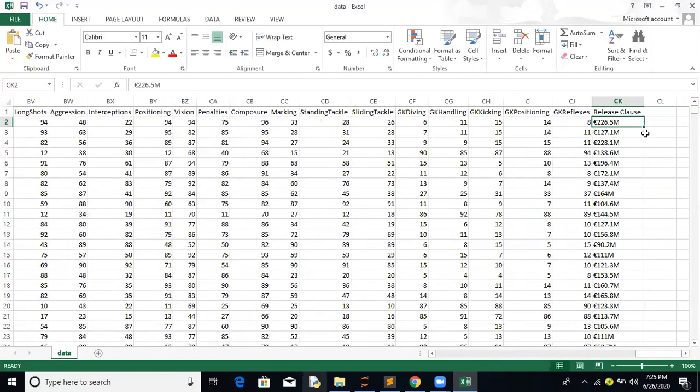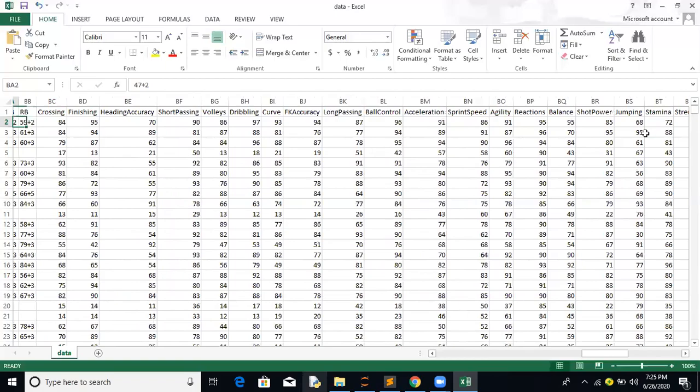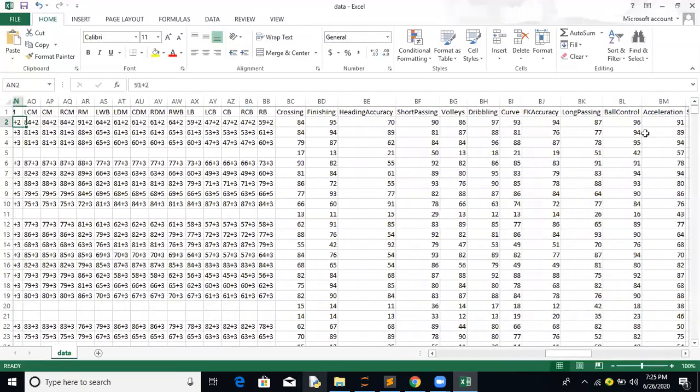Now if you notice, there are three columns: wage is one, value is one, and the release clause. So if you notice, the release clause is something important. See, the release clause is 226.5 million, but what is the value? Basically, the person has a value.